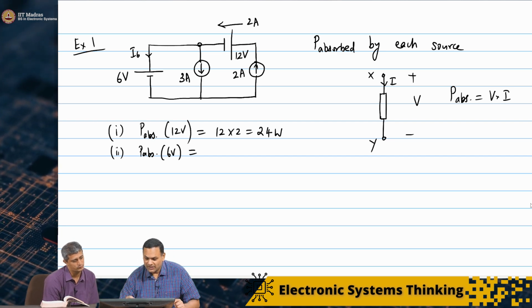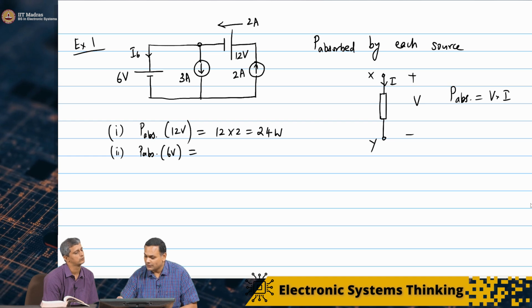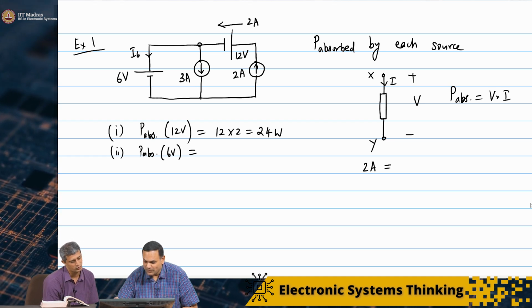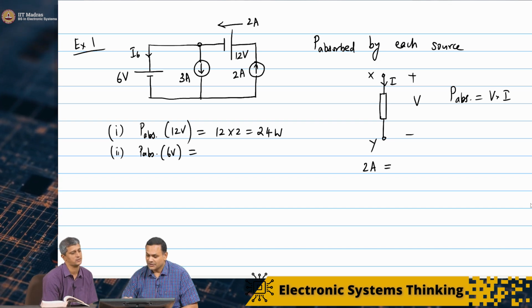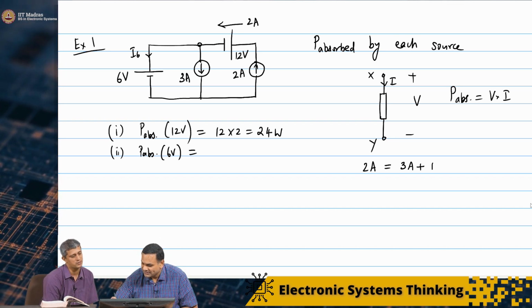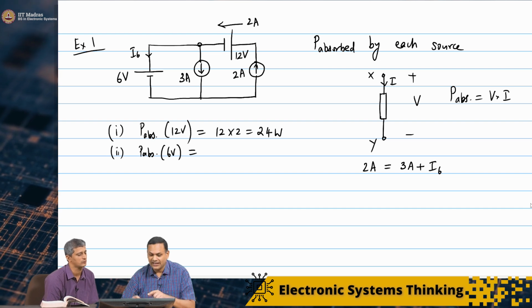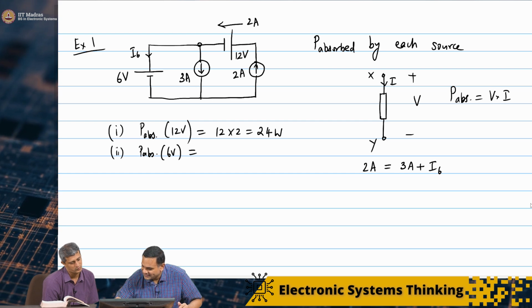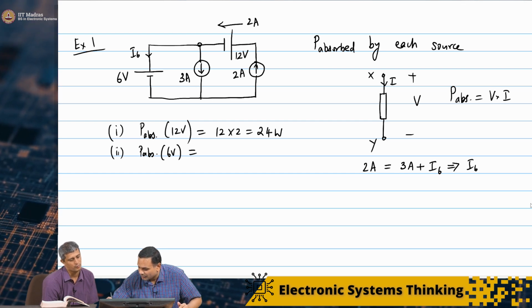The total current entering the node is 2 amperes from the right side. That has to be equal to the total current leaving, which is 3 amperes plus I6, in our convention. From this we see that I6 is actually minus 1 ampere.